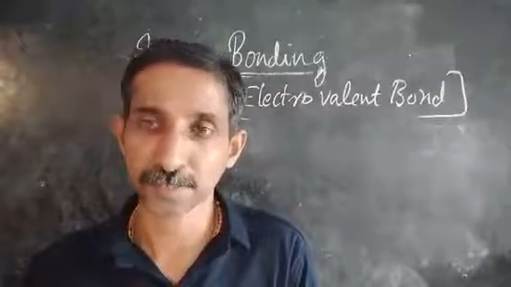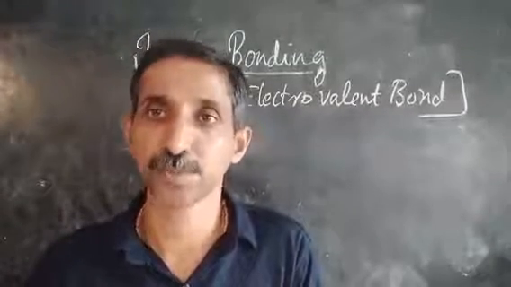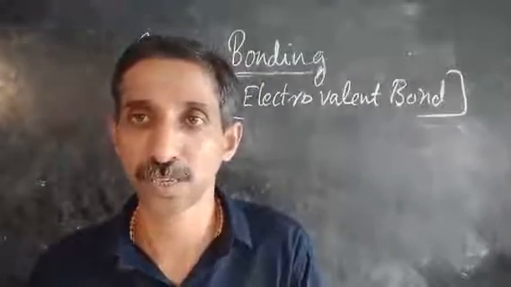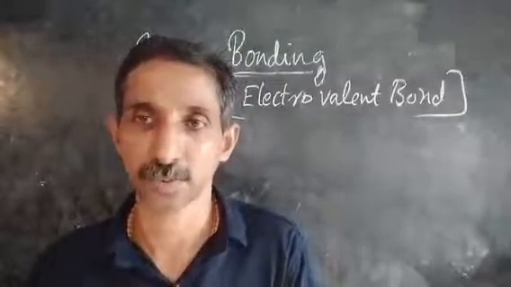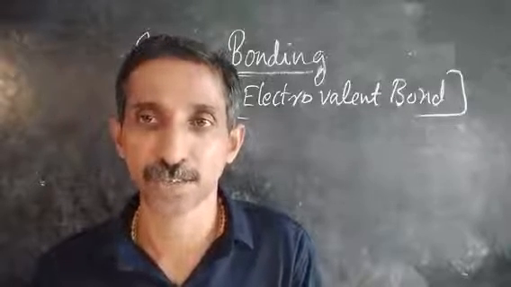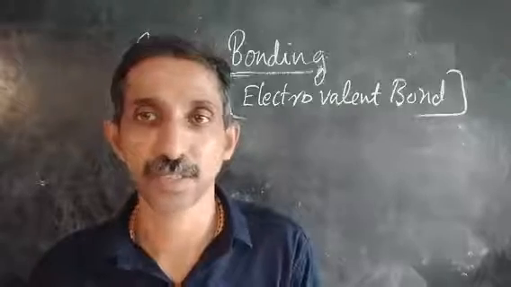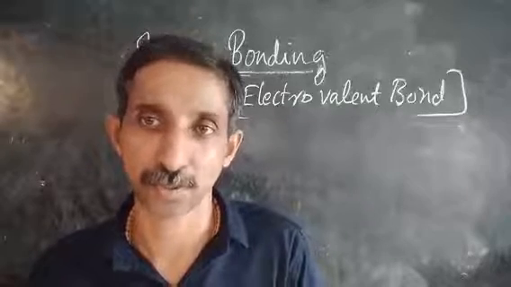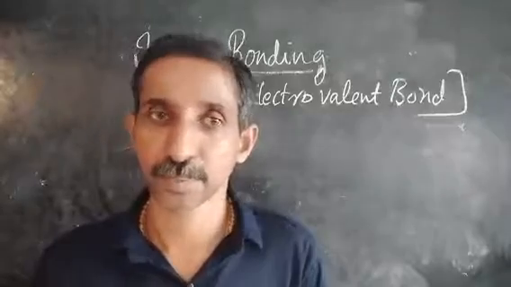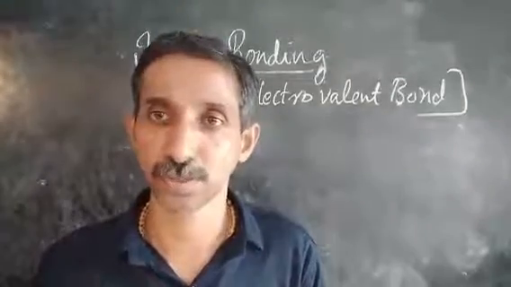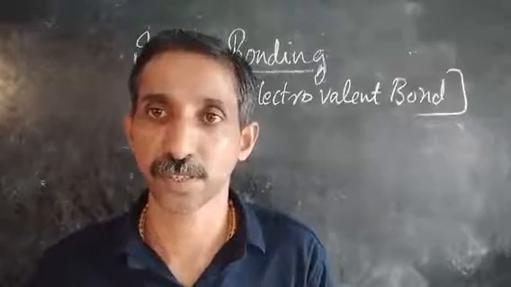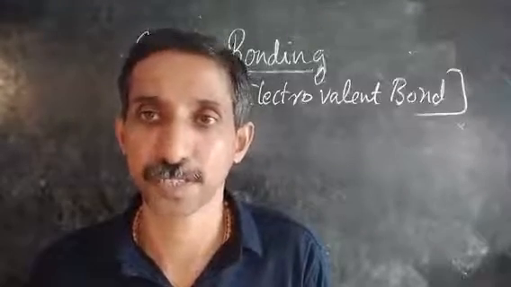First of all, an atom should be converted into its ions by either losing or gaining electrons. By losing electrons, they become positively charged ions. By gaining electrons, they become negatively charged ions. And after this gain and loss, the one who gained and the one who lost will stay together. The force of attraction of opposite charges keeps them together.